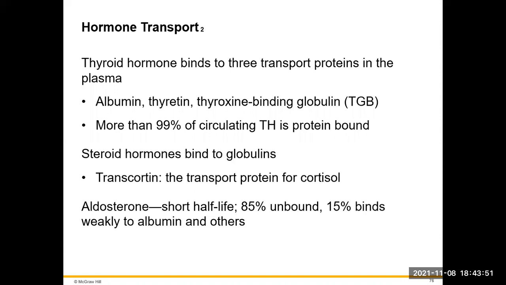Thyroid hormone is going to bind to 3 transport proteins in the plasma: either albumin, transthyretin, or thyroxine binding globulin. More than 99% of our circulating thyroid hormone is bound to protein. Some of our steroid hormones are bound to globulins. Transcortin is going to be a transport protein for cortisol. Aldosterone has a very short half-life because about 85% of it is unbound. 15% of it is weakly bound to albumin. And this is going to give us the ability to control water balance and electrolyte balance so that we don't have disastrous changes in blood pressure.